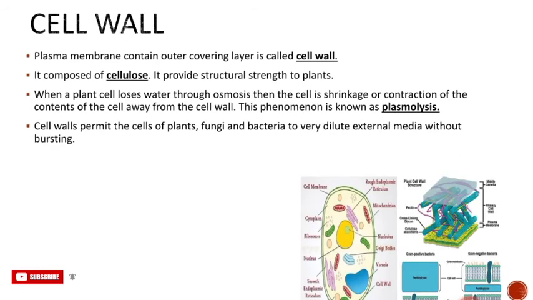Now see the cell wall. The plasma membrane contains an outer covering layer called the cell wall. It is composed of cellulose and it provides structural strength to the plant.